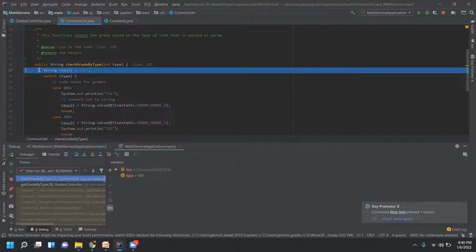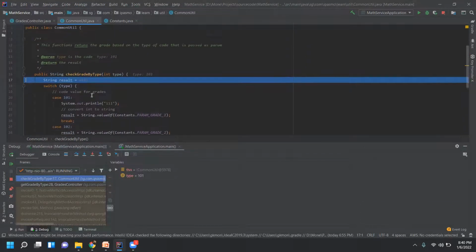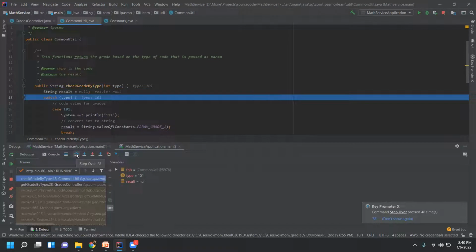Okay, now it came here, right? From here, I don't want to directly execute all the statements. So I'll still go one by one. You have to see what is the value that is passed from the UI. How can you see? Just mouse over on it. IntelliJ will help you. Mouse over on it, and IntelliJ will say the value of this type is 101.